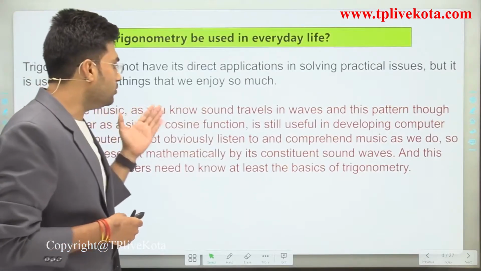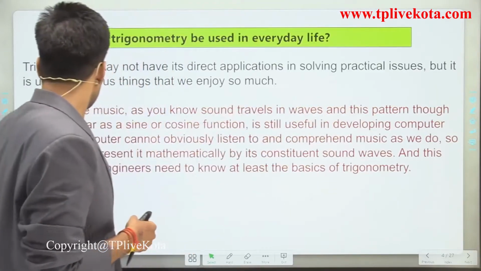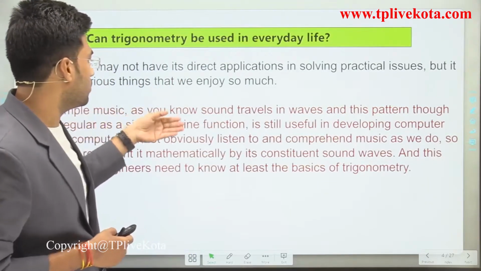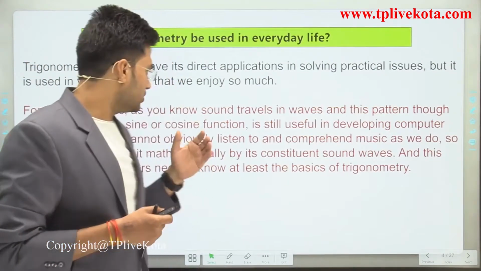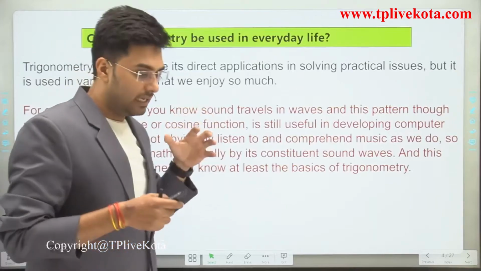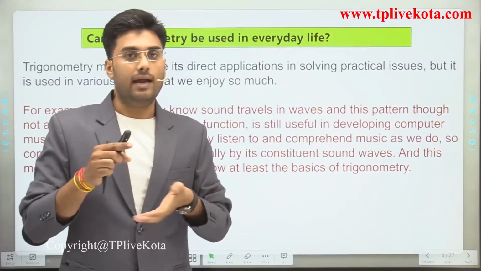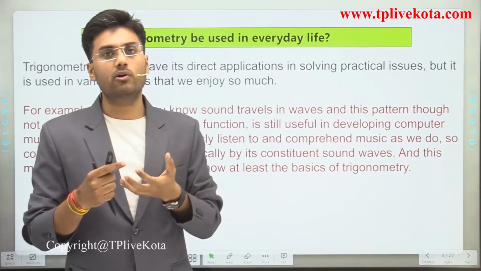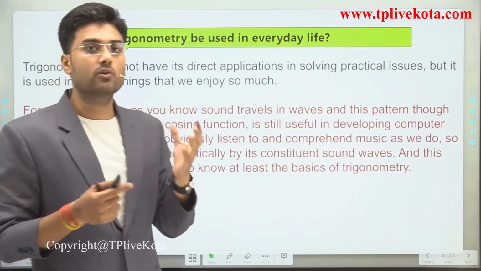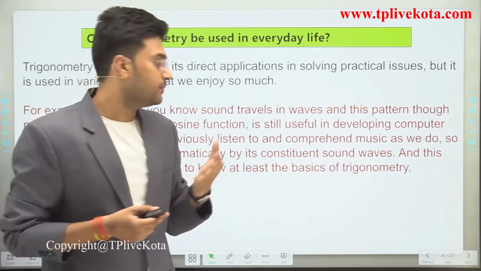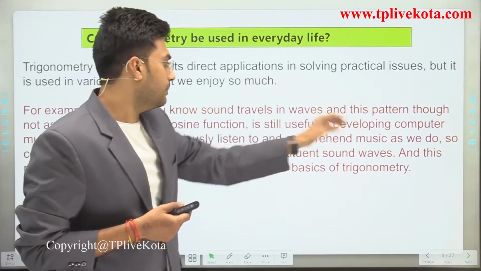music. As you know, sound travels in waves, and this pattern, though not as regular as sine or cosine functions. Students, you all know about waves, and this is about sine and cosine functions. In class 10th, we just introduce trigonometry. Okay, and in higher classes, you study trigonometry very deeply. Okay, so at that time, you study the sine and cosine functions. Okay, now, it is still useful in developing computer music.